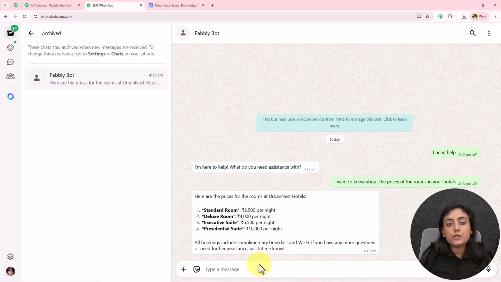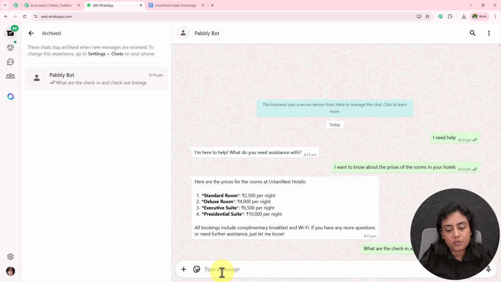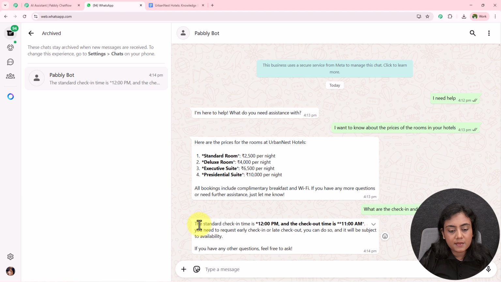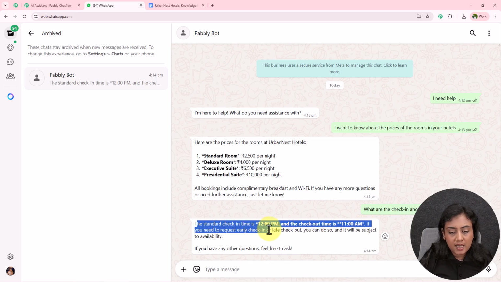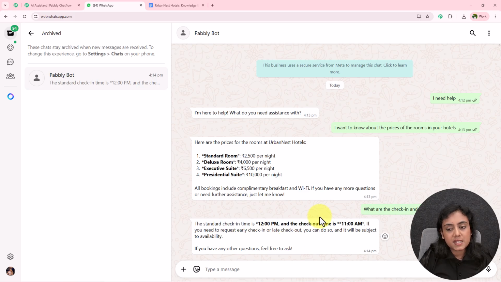Now I want to know about the check-in and check-out time. So let's suppose I'll ask a question. What are the check-in and check-out timings? I'll send this question right over here, and as soon as I've sent this question, within a few seconds I've received the answer. The standard check-in time is 12 p.m. and the checkout time is 11 a.m. If you need to request early check-in or late checkout, you can do so, and it will be subject to availability. So you can see I've received the response.